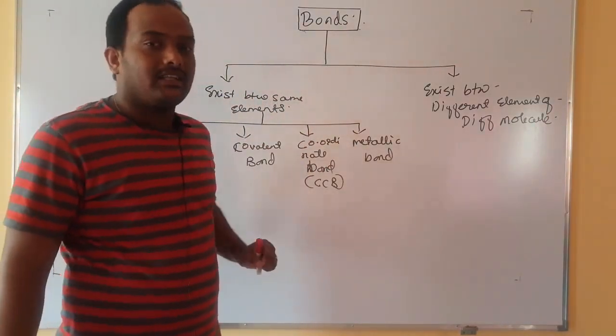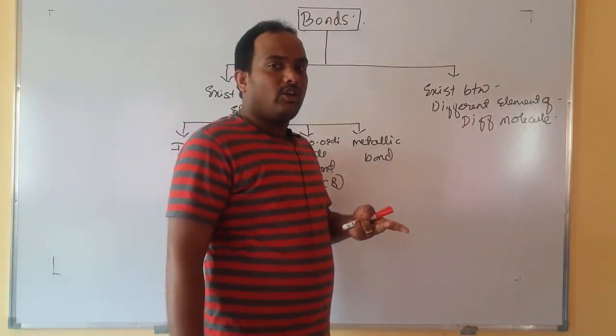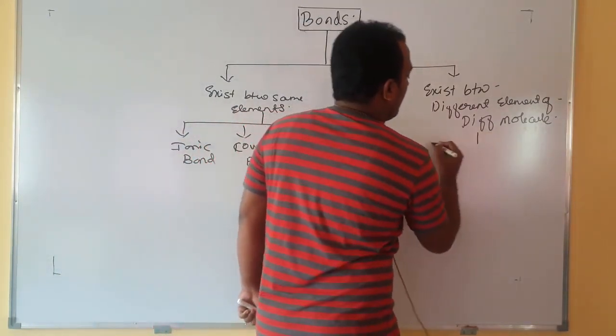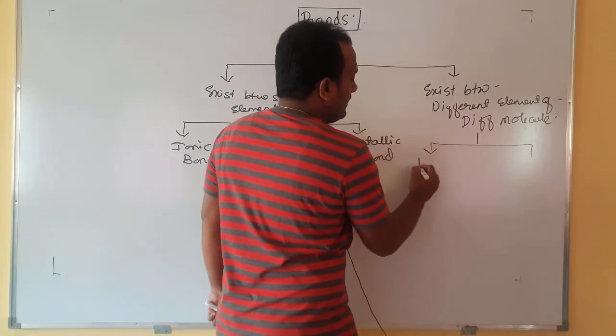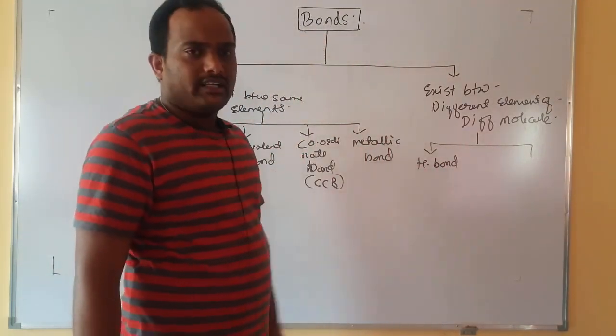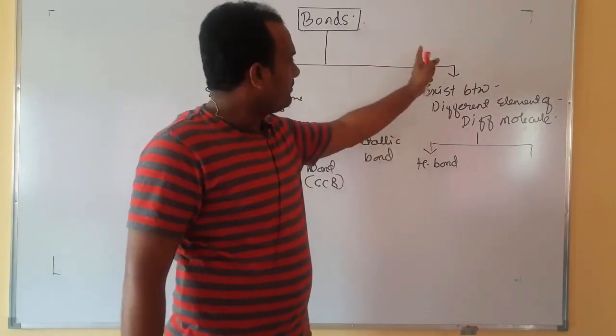It exists only in metals. Non-metals will not have this, metalloids will not have this metallic bond. It is very rare. And between existing, here it is broadly classified into 2 types. One we call it as a hydrogen bond. You already know, it is a very temporary bond. In the next video we will discuss this part.